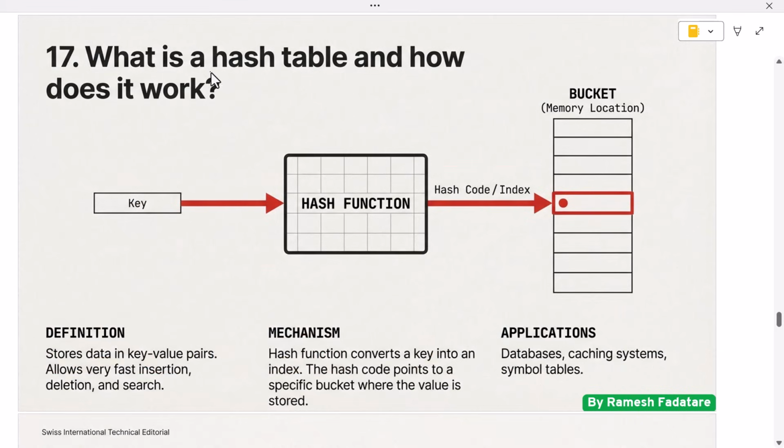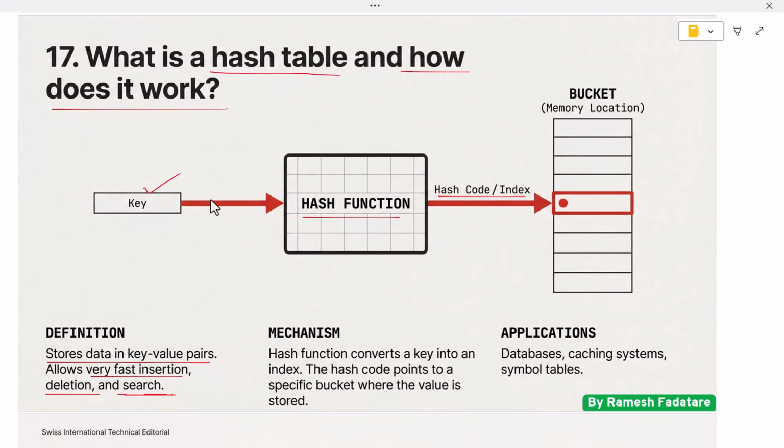Next, what is a hash table and how does it work? A hash table is a data structure that stores data in key value pairs. It allows very fast insertion, deletion, and search operations. The main idea behind a hash table is to use a hash function that converts a key into an index where the value is stored.